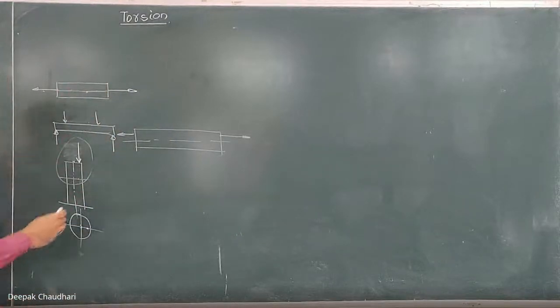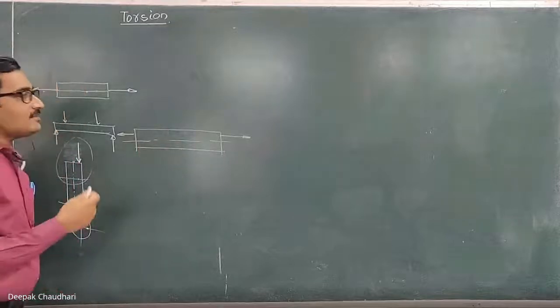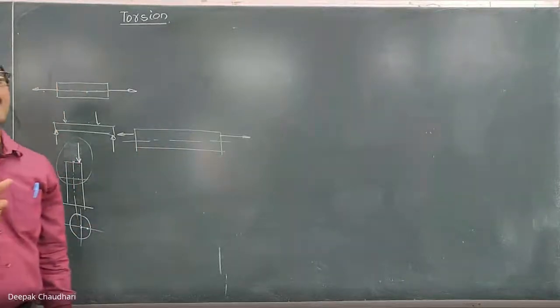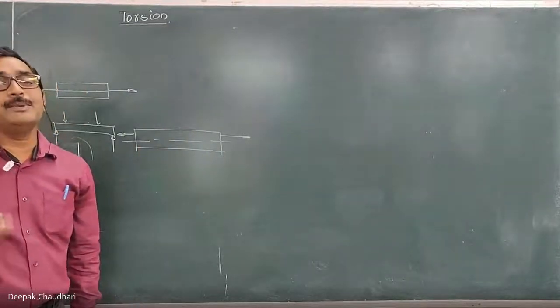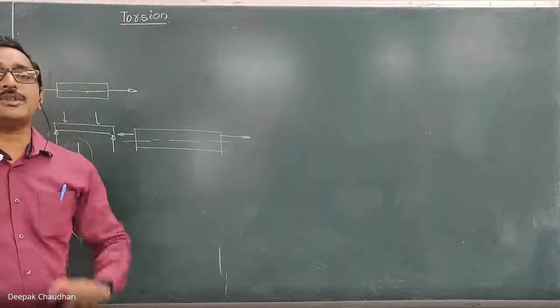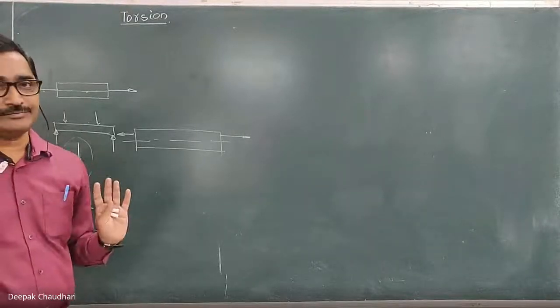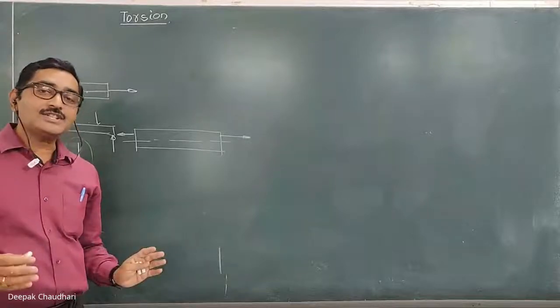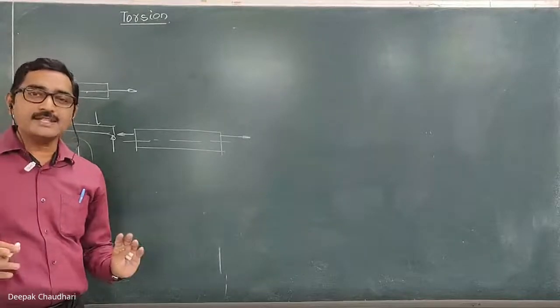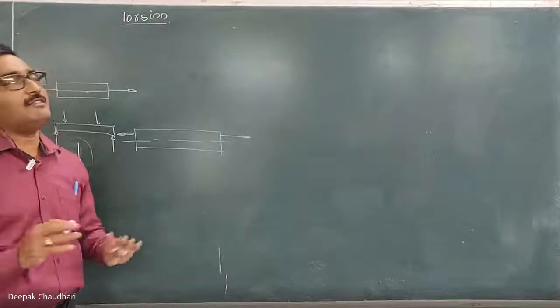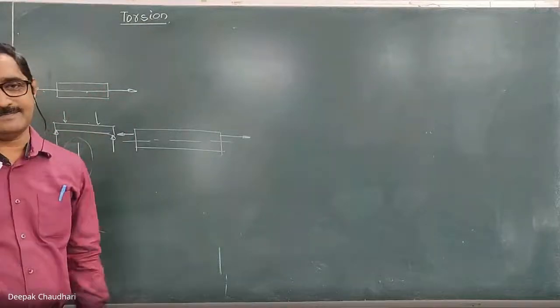that is torsion. Now, what is torsion? In torsion, we have to study the stresses induced in the material because of the torque, because of the twisting moment. Torque and twisting moment are one and the same thing. What will be the effect of the torque or the twisting moment on the component, that we are going to learn in this lesson.